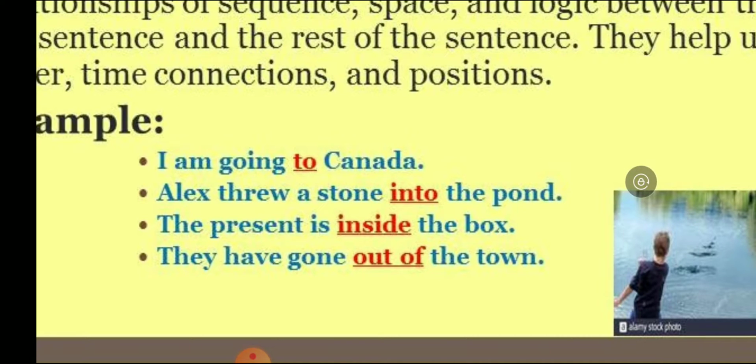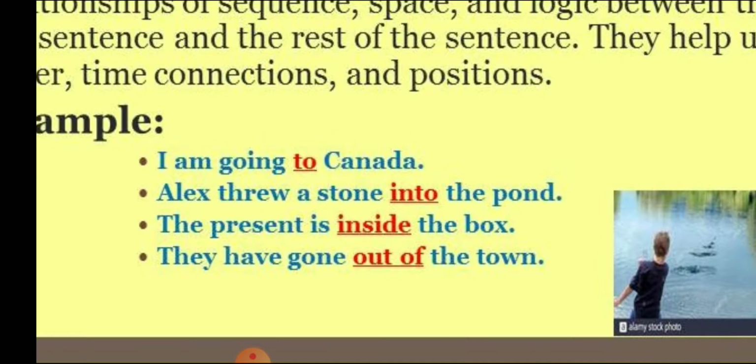I am going to Canada. To refers to the relationship between the subject I and the place Canada. It indicates a movement toward a place. In the next example, Alex threw a stone into the pond. Into is used for showing movement or entering a place, object or building. Here a stone was thrown by Alex from the surface to the deeper part of the pond.